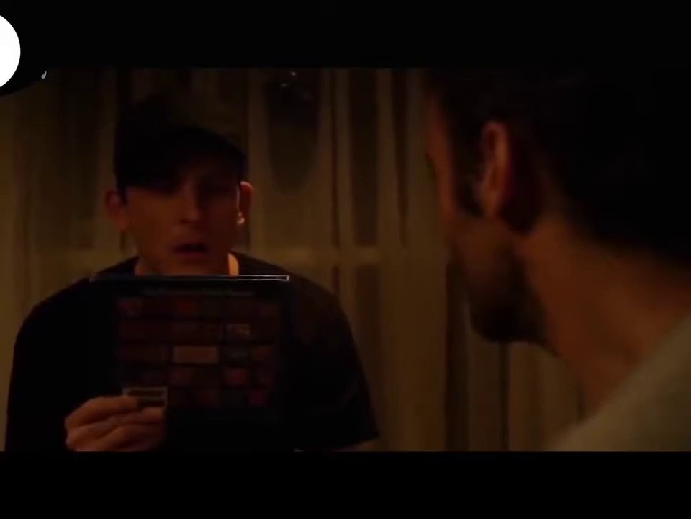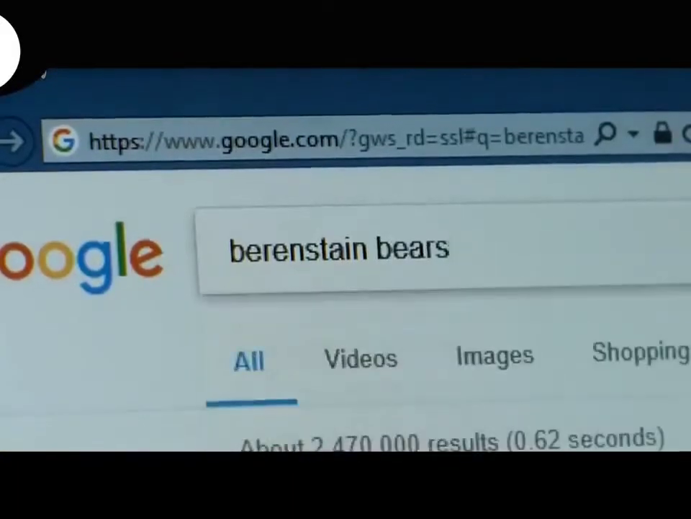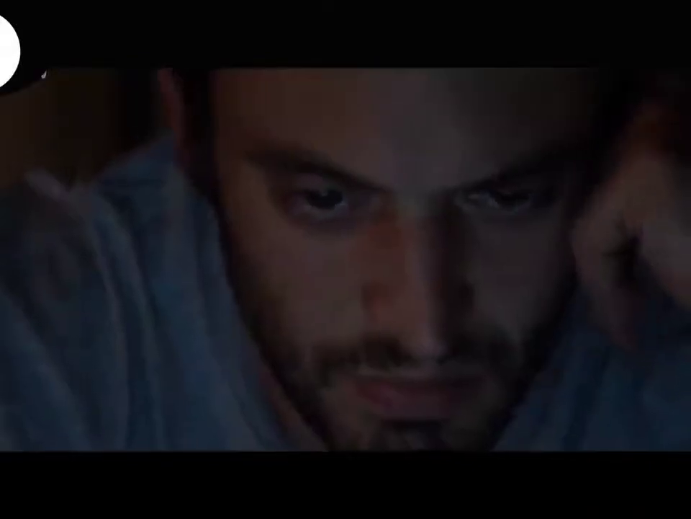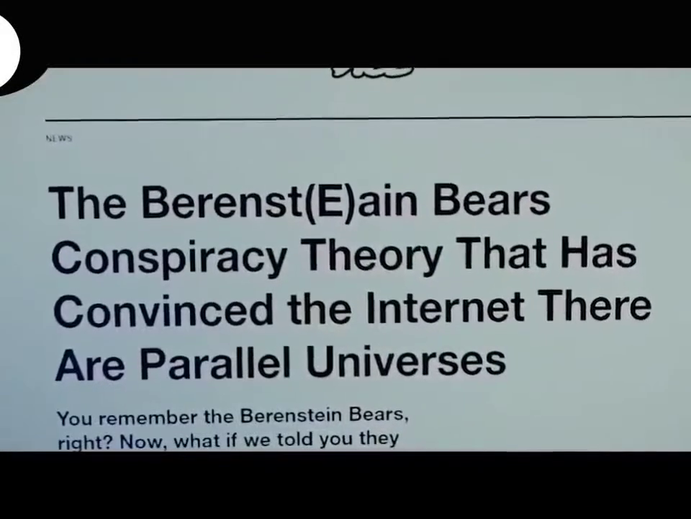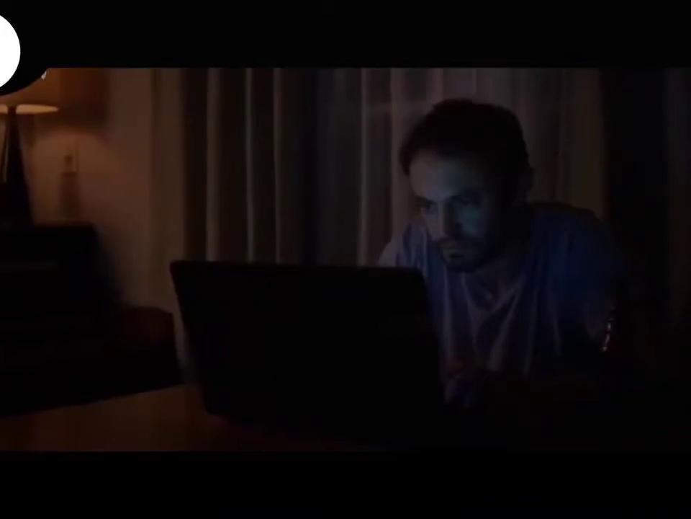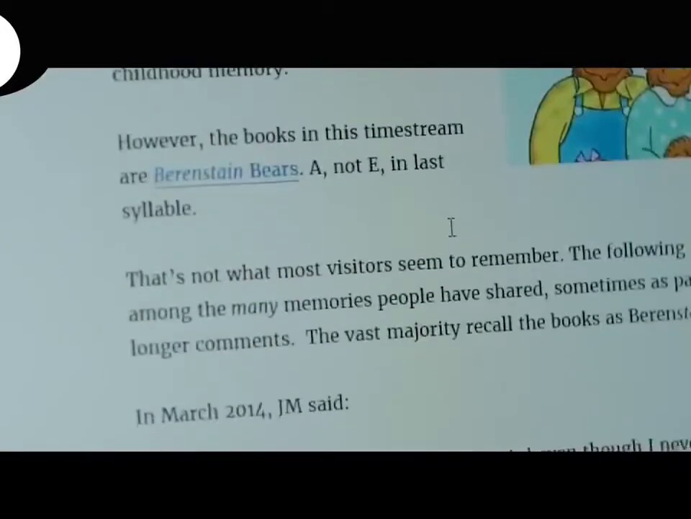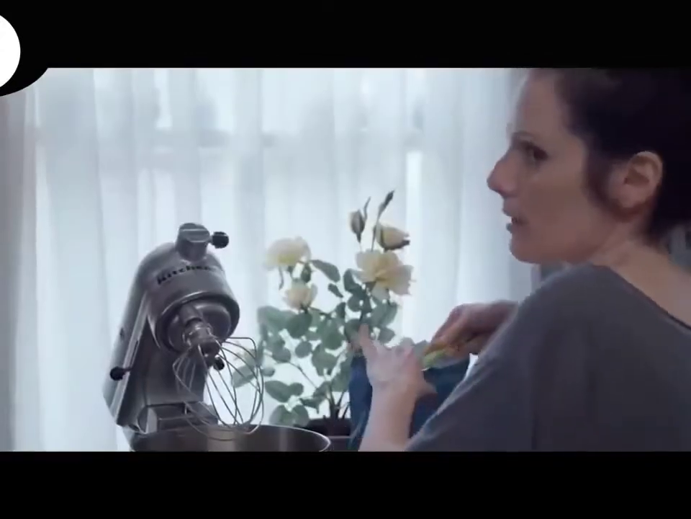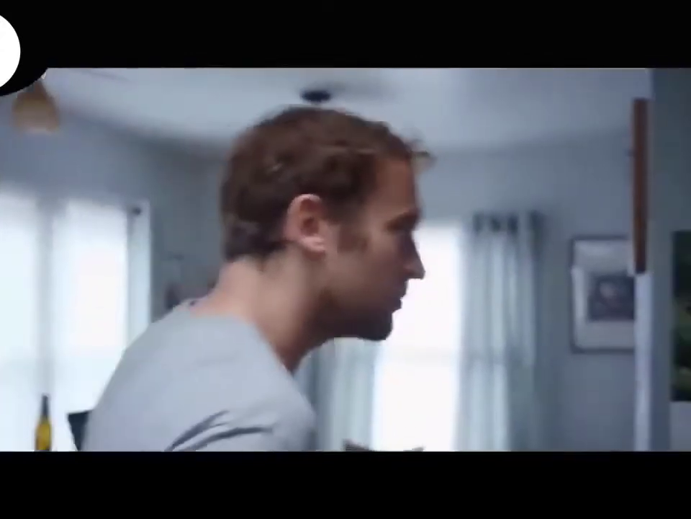Out of curiosity, Brendan tries to find it on the internet, and it turns out that there are many people who think that the writing in the book is The Berenstein Bear, with an E. Brendan continues to look for information about it until he finally finds a theory that explains the incident, namely the Mandela effect theory. The next day, Brendan is confused by the photo of his family on the refrigerator.